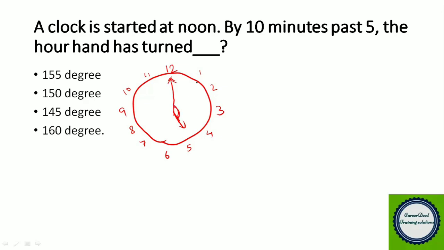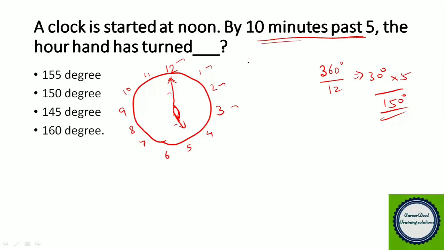Students, we know the total angle of the clock is 360 degrees because it is a circle. We divide the clock into 12 equal subdivisions, so one subdivision is 30 degrees. From 12 to 5 there are 5 subdivisions, so 5 into 30 is 150 degrees. This is how we found the angle between the minute needle and hour needle at 5 o'clock. One more thing: 10 minutes past 5 means 5 o'clock and 10 minutes, so you have to find how many degrees the hour hand has turned.